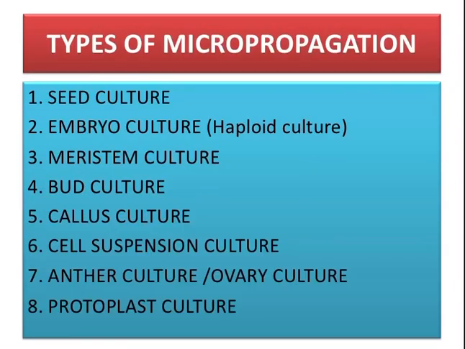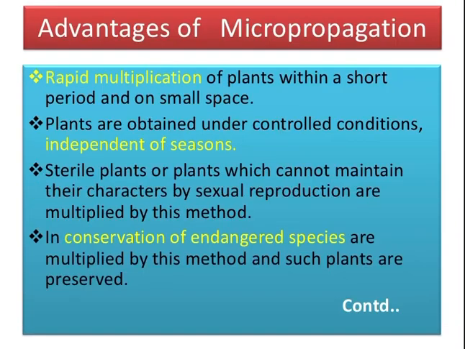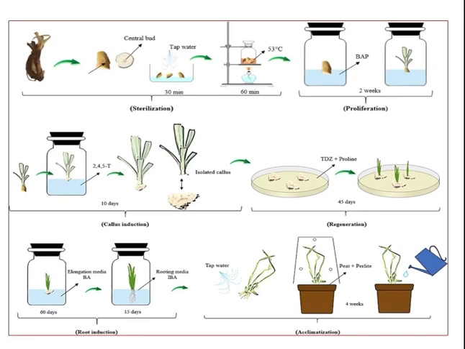Now, coming to the types of micropropagation, there are various types we can go for. We can culture seed, embryo, meristem, bud, callus, cell suspension, anther and ovary, and even protoplast can be cultured through in vitro clonal propagation.